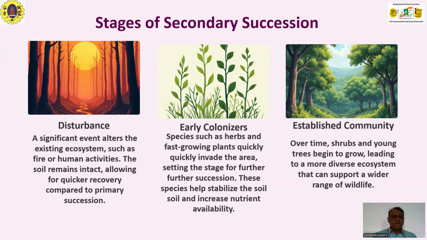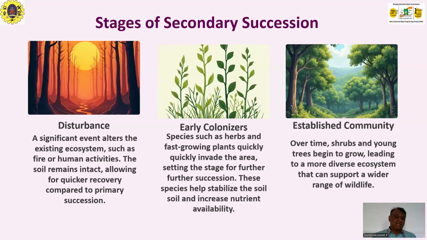Another set of stages starts with disturbance. That is, a significant event such as fire or human activities alters the existing ecosystem, but the soil remains intact, allowing for a quicker recovery compared to primary succession. Then the early colonizers: species such as herbs and fast-growing plants quickly invade the area.